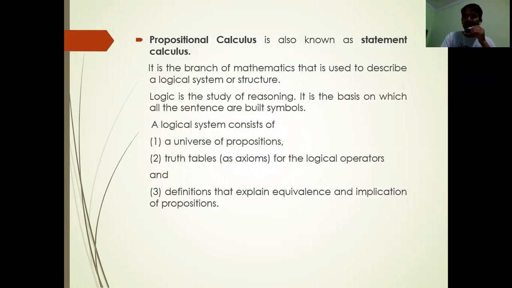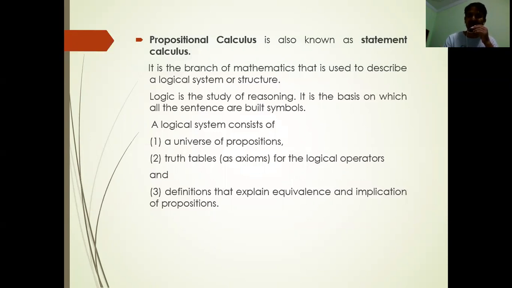It is a branch of mathematics that is used to describe a logical system or structure. So what is logic? Logic is a tool that mathematicians can use when it comes to proving statements.